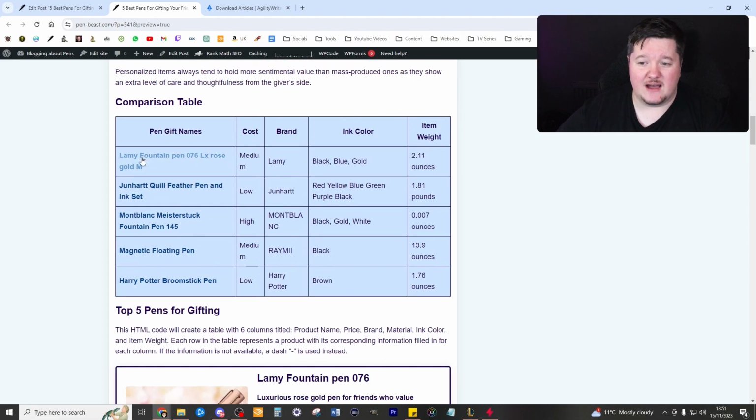And then here we have the table, which just has basic information. I don't like how it's broken up a little bit, so I'm going to have to change the sizing of that.